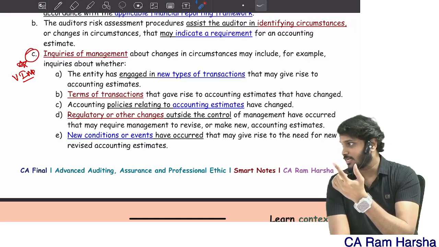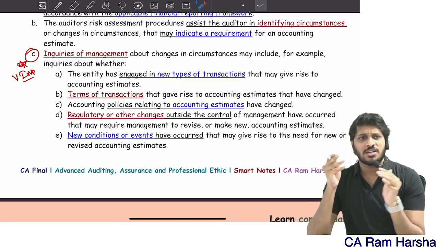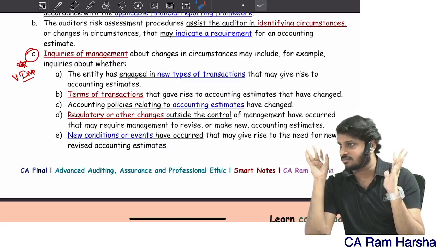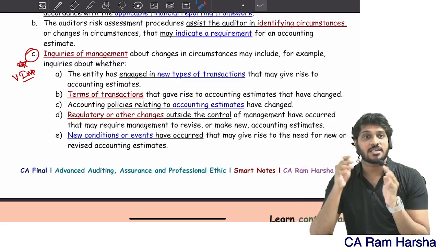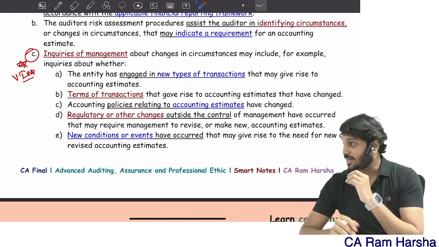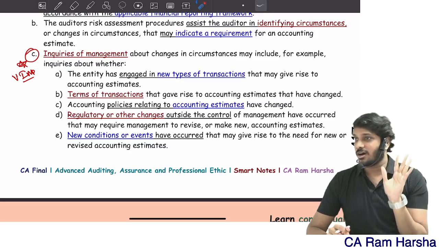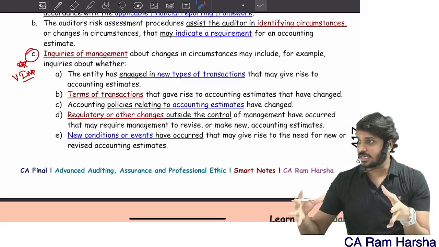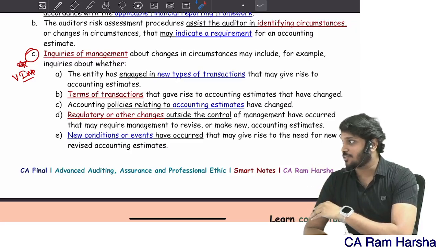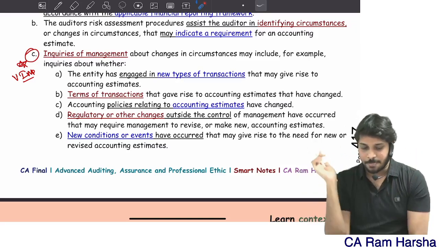Correct? Whether the terms of transactions entered into by the company have changed. Generally for all the normal cars the company manufactures, they give a 2-year warranty or 1 lakh kilometers, whichever is earlier. That's the standard warranty. But for electric cars, the company is giving an 8-year warranty or 1.6 lakh kilometers, whichever is earlier. And for the battery, they are further giving a 12-year warranty. So the terms and conditions have changed. Obviously, the warranty provision calculations will be drastically affected.